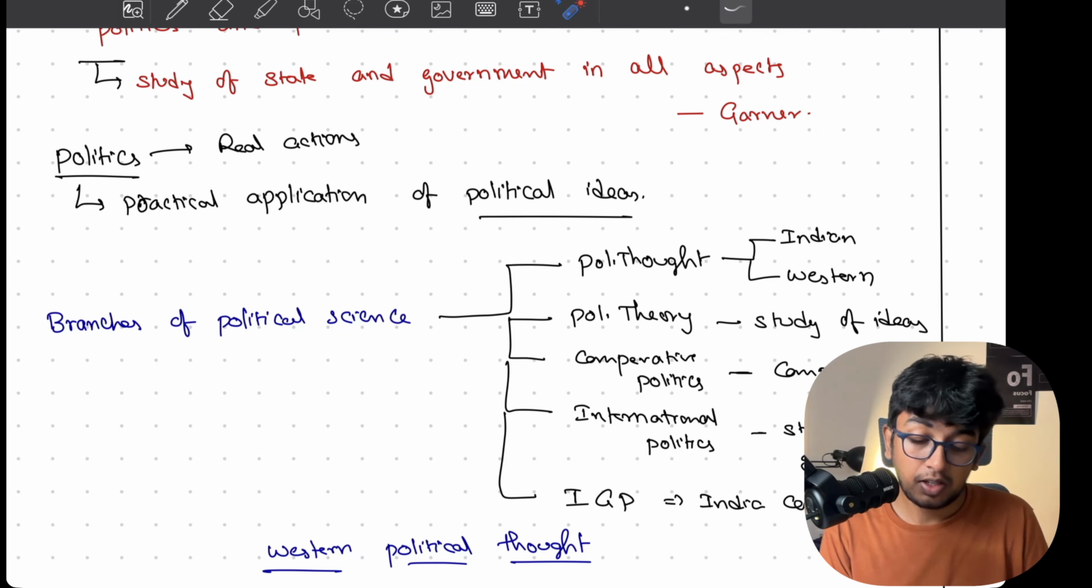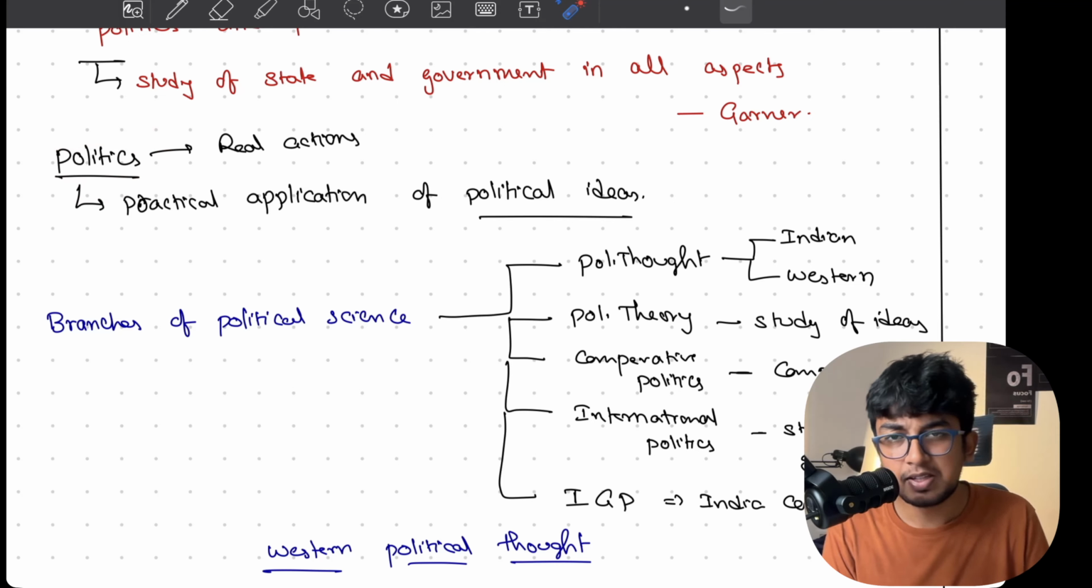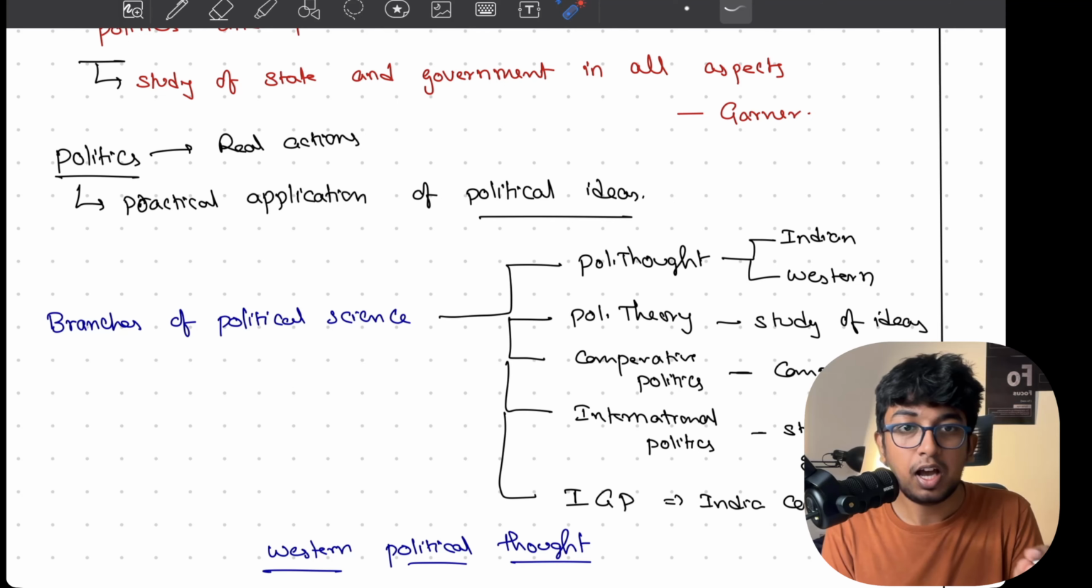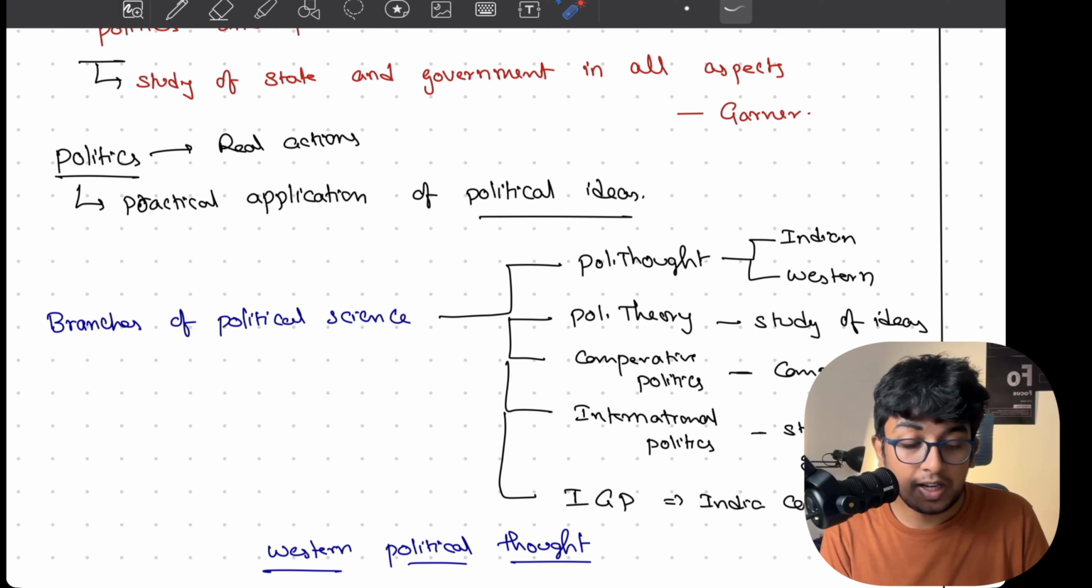So now we are going to talk about politics versus political science. What is politics? Basically, political science gives us some theorems, because it is a science. Those theorems, usually in humanities, are called philosophies or thoughts. If they are applied to the real world, the practical application of the political ideas or thoughts or theorems is called politics. Basically, they are real actions.